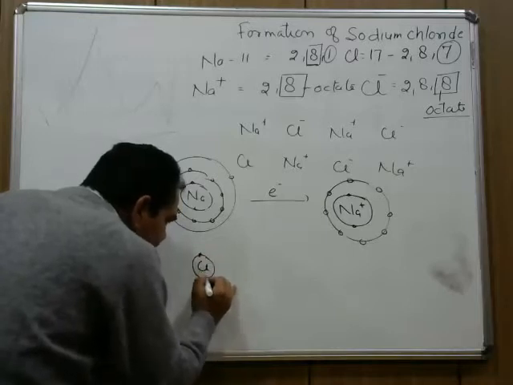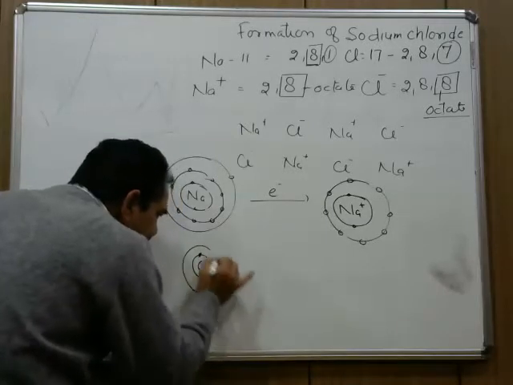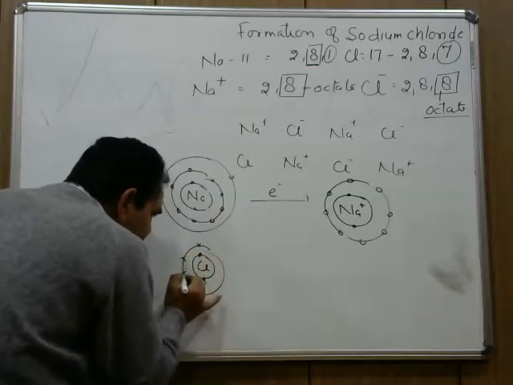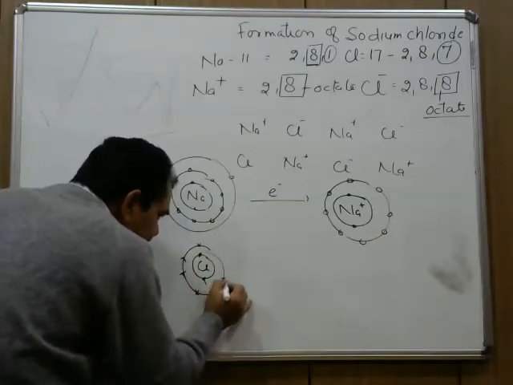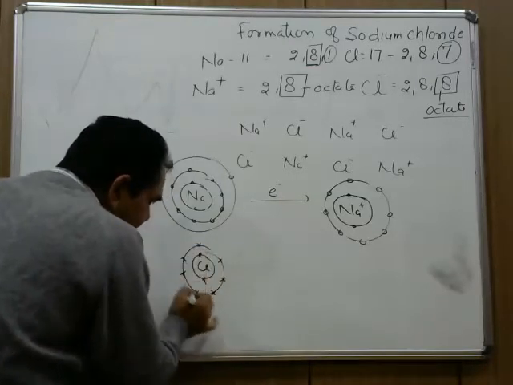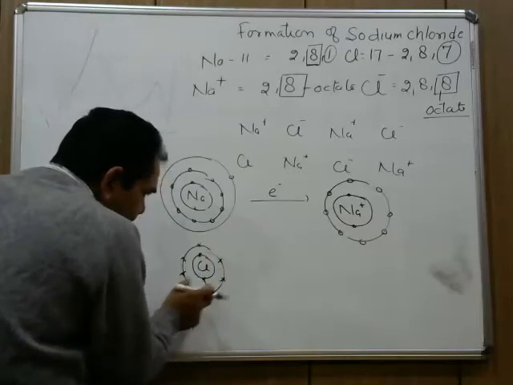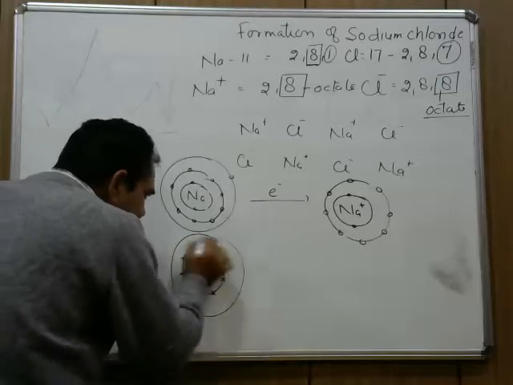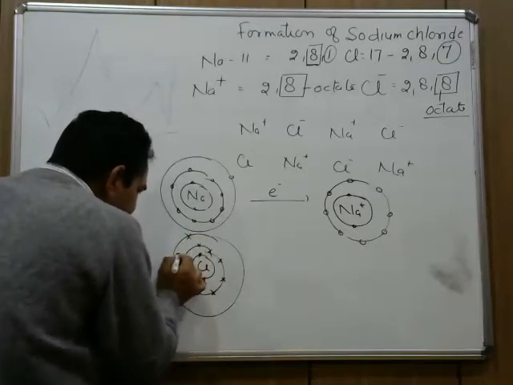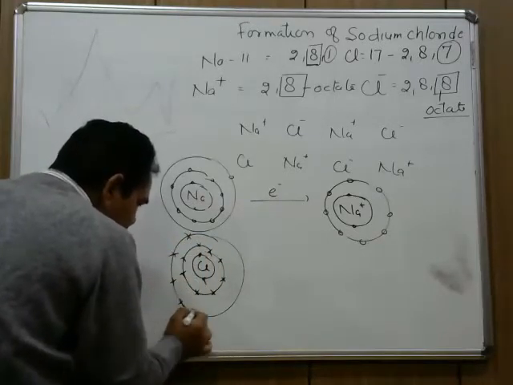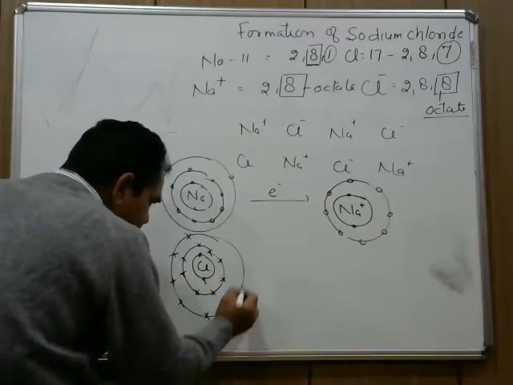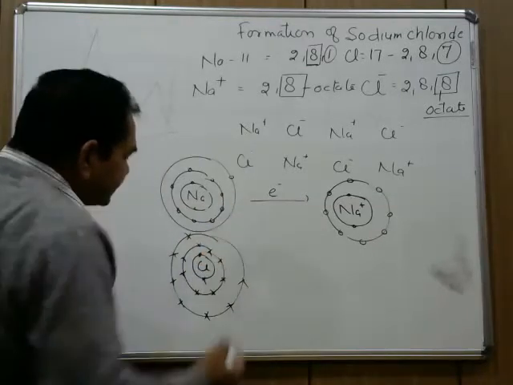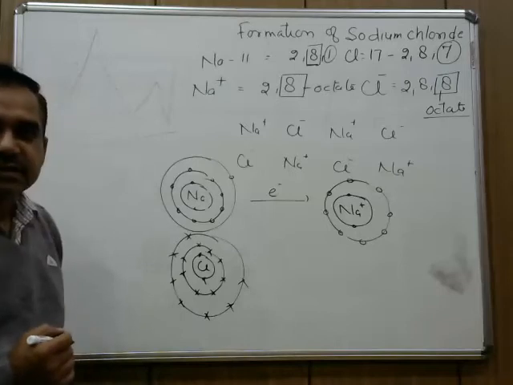Now this chlorine atom has 2 electrons in the first shell, 8 electrons in the second shell, and 7 electrons in its outermost shell.